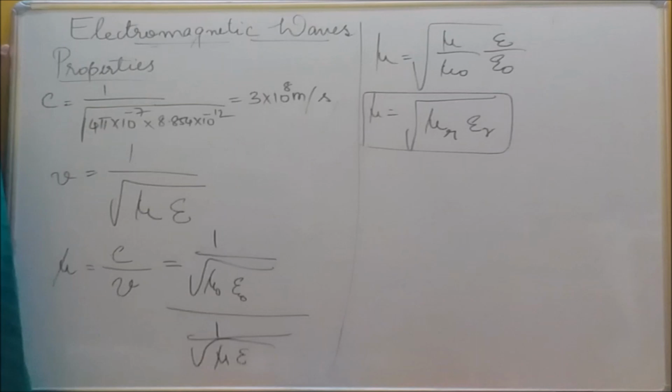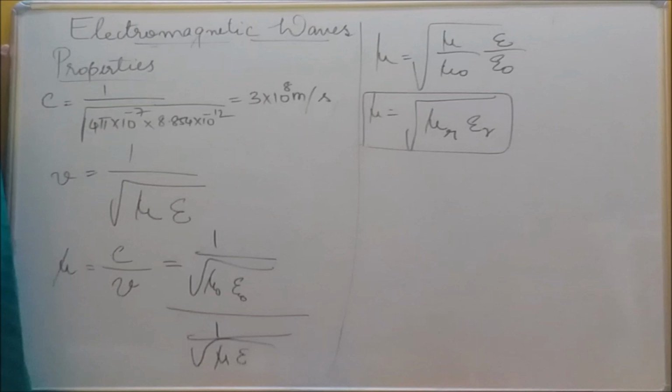Mu by mu naught is mu r, the relative permeability of the medium, and epsilon by epsilon naught is epsilon r, the relative permittivity of the medium. This is one of the most important equations. It will come in 1 mark also.